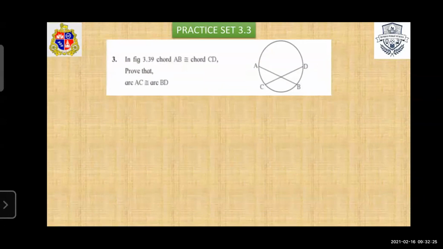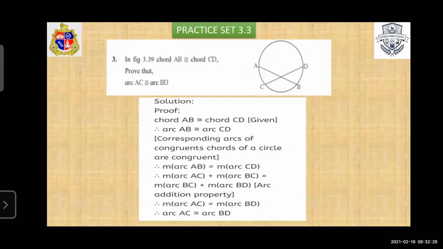So prove that arc AC is congruent to arc BD. Proof: chord AB is congruent to chord CD. If these two chords are congruent, then their corresponding arcs are also congruent. That means arc AB is congruent to arc CD. Now we consider the major arc AB.